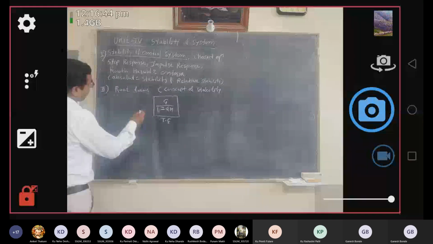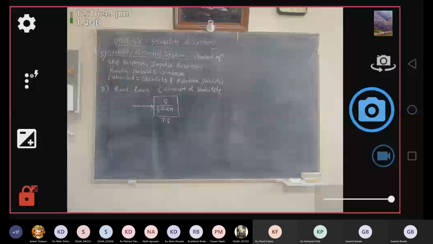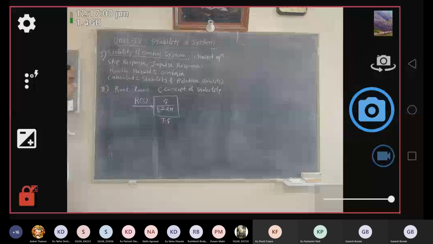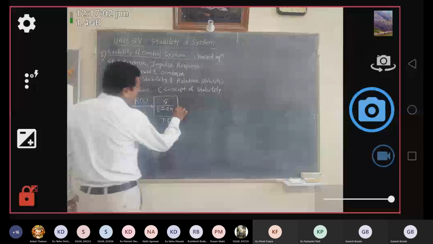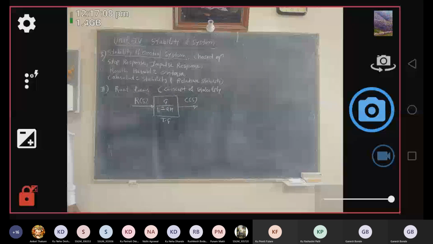Let's say again we have tested our system with different types of input. We have applied unit step, unit ramp, parabolic input, and we have determined its time response. Let's say when an input is applied to this system, it is R(s). At that time, when you apply the input, you will get the output C(s). If you see the time response, C(t), the time response is nothing but the graph of C(t) versus time t.